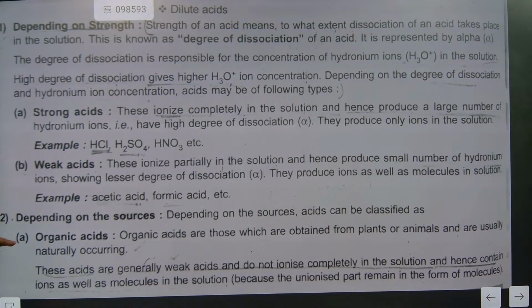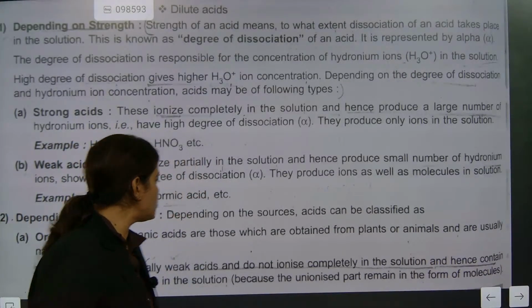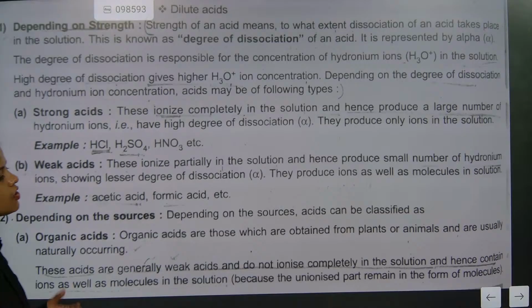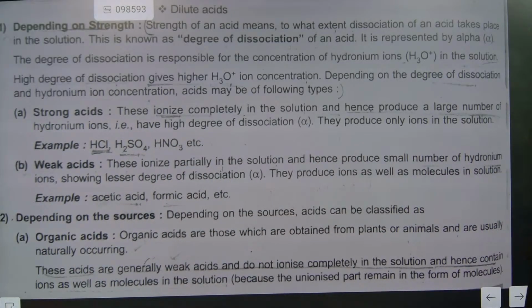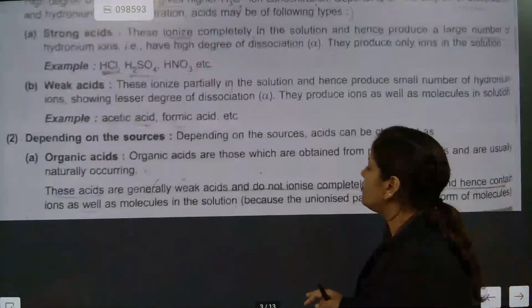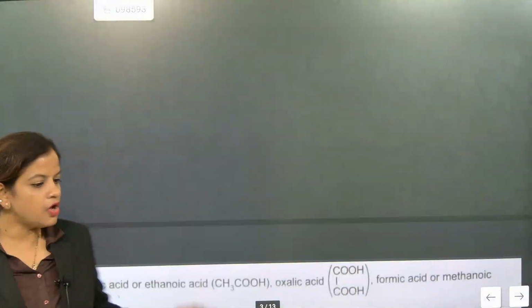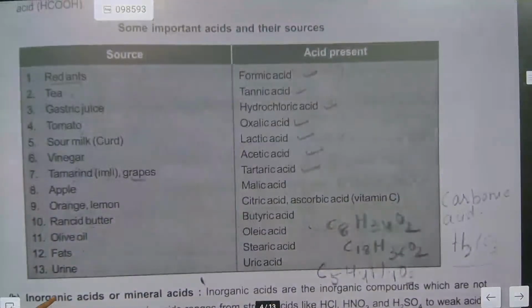Now, depending on source: source means animal source and plant source are always considered organic. Inorganic will be mostly man made. Now we will go for the next part. Come on, check this one out.